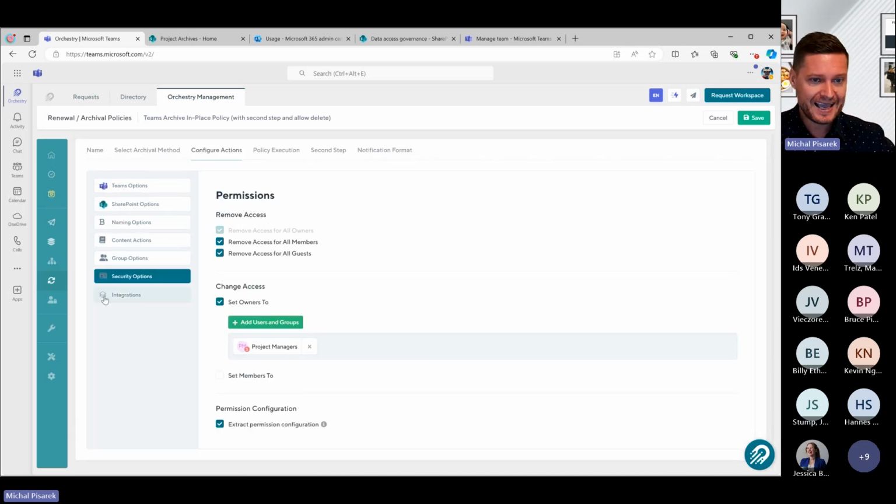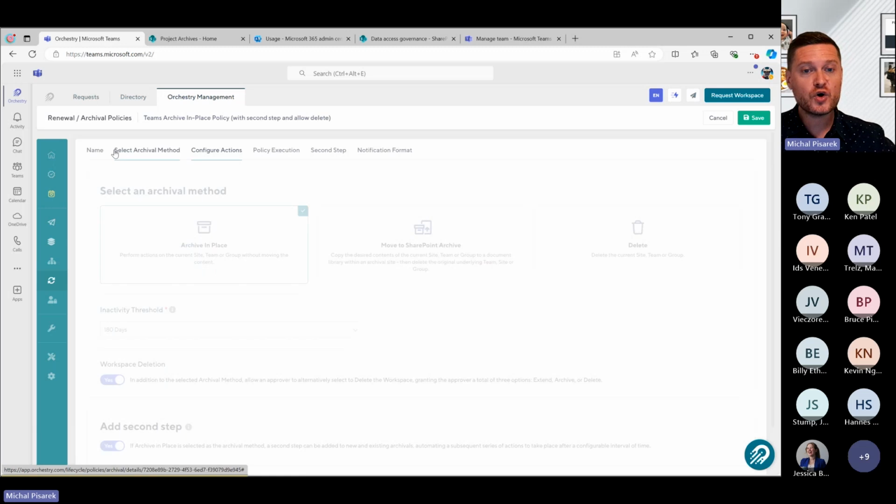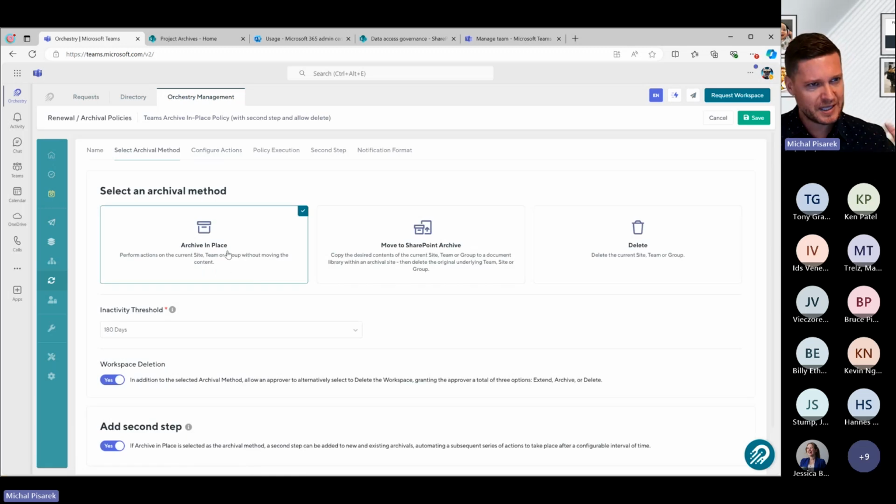So that's awesome. And lots of integration points within Orchestry as well. So you can do things like, once we archive this team, send a webhook to somewhere else to apply a retention label, or maybe go to a third-party system and move it over. All of that stuff you can do as well. So that's the first way that we allow you to archive. It's kind of keeping that content in place.